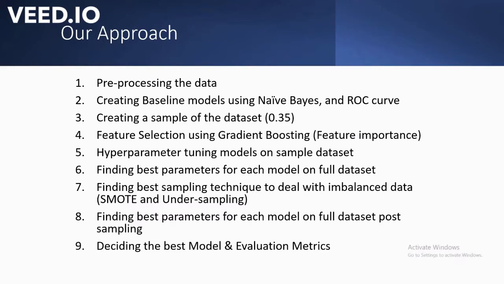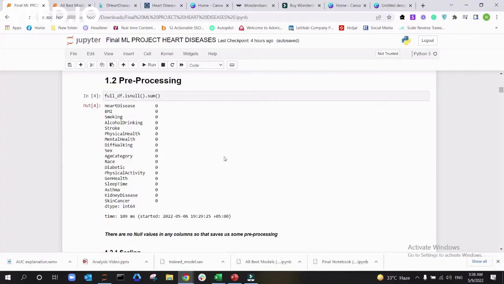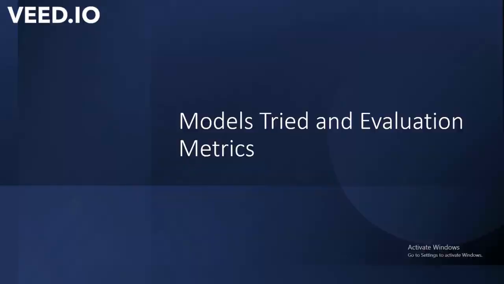Then we used SMOTE and undersampling techniques to deal with imbalanced data. After balancing, we found the best parameters for each model on the full dataset. Then we decided the best model and evaluation metrics. As you can see here, there are no null values in our dataset, so all we had to do was feature scaling in our pre-processing stage. From here on, Bilal will be covering models tried and evaluation metrics.